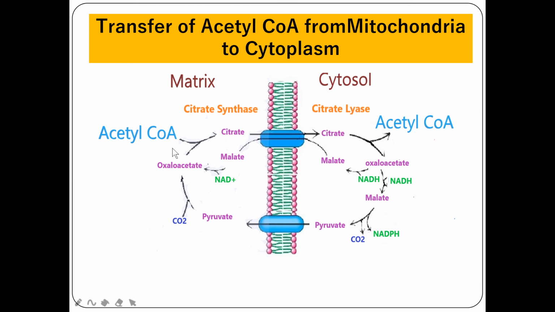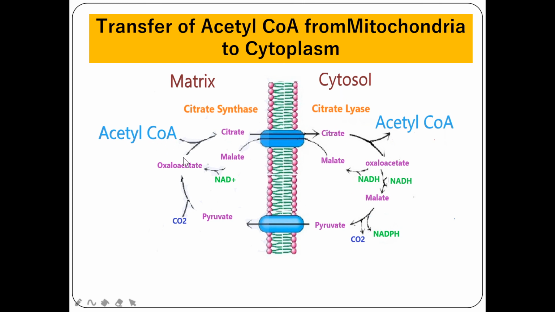Acetyl-CoA is formed in the mitochondrial matrix through lipolysis, that is fatty acid breakdown. Fatty acid catabolism will occur in the mitochondria, beta oxidation. So through beta oxidation, so much acetyl-CoA is formed. This acetyl-CoA is available in the mitochondrial matrix, whereas biosynthesis of fatty acid takes place in the cytosolic part. So the formed acetyl-CoA has to be transported to cytosol through the citrate malate cycle.